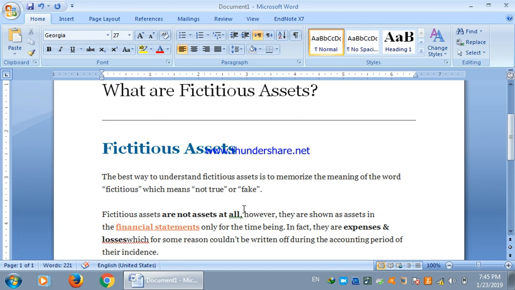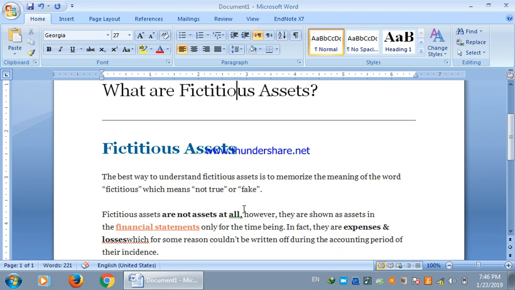This is my new video about a more peculiar and particular concept, that is what are fictitious assets. Most of the time in interviews and exam questions, we are asked what are some examples of fictitious assets, or what we mean by the term fictitious assets. So in this video I will try to elaborate in a simple way what is meant by fictitious assets.